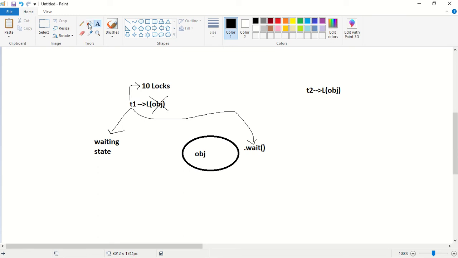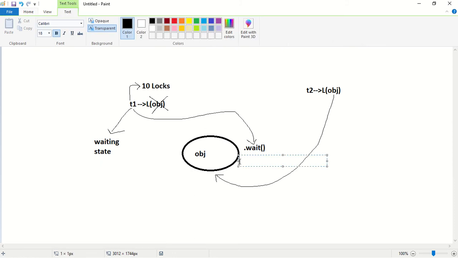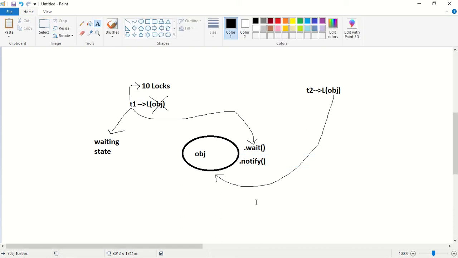Next, now consider T2 has performed some update operation. So after performing the update operation, what should T2 do? T2 should call the notify method on this object, right? So T2 should call obj.notify. So what happens when T2 calls notify? When T2 calls the notify method, T2 is going to release the lock and give the notification to the waiting thread.